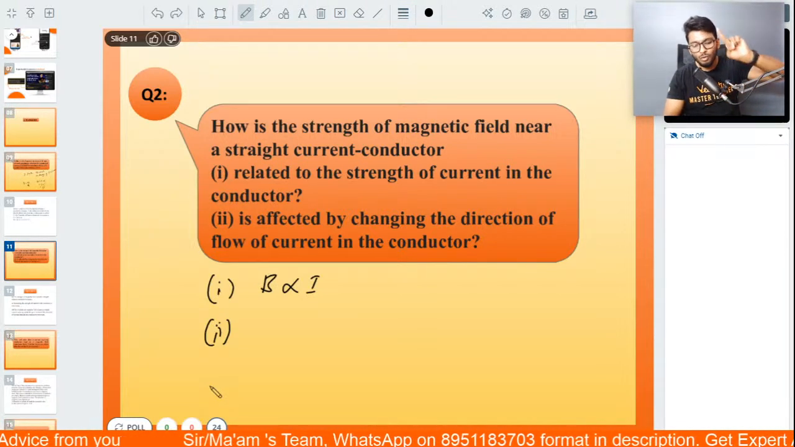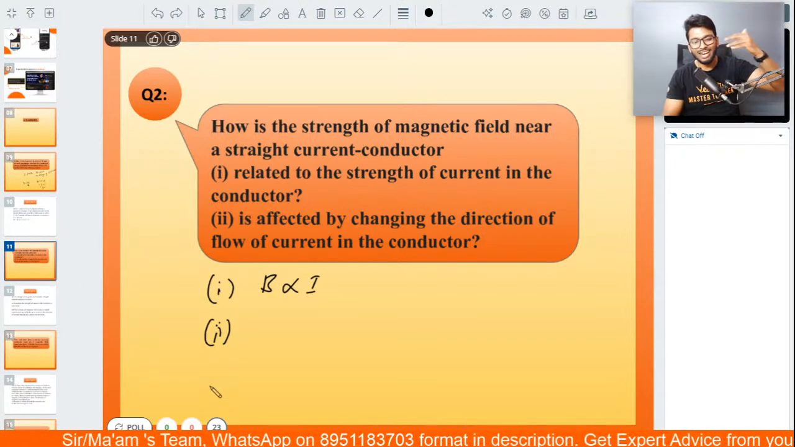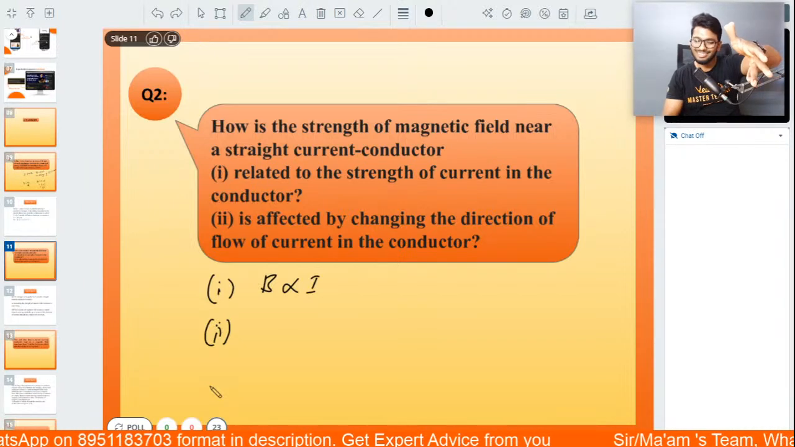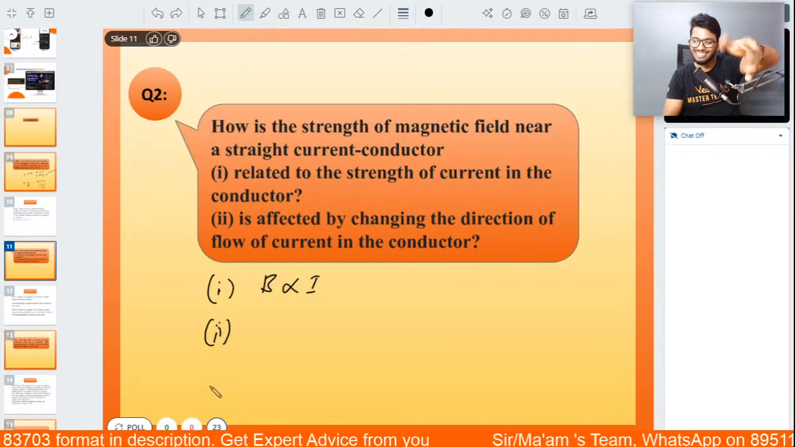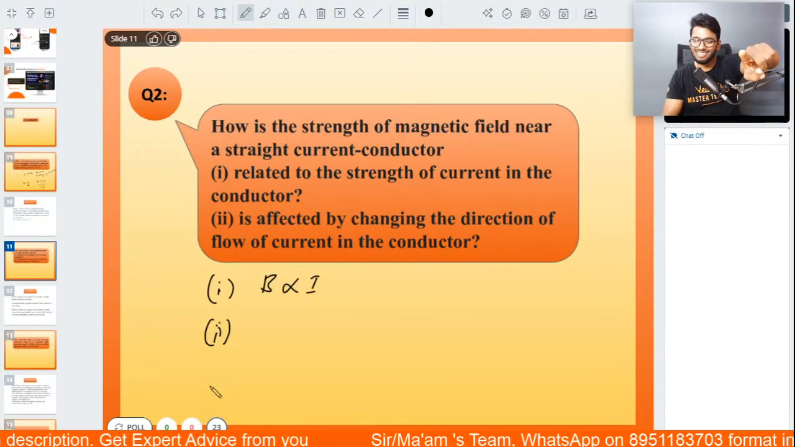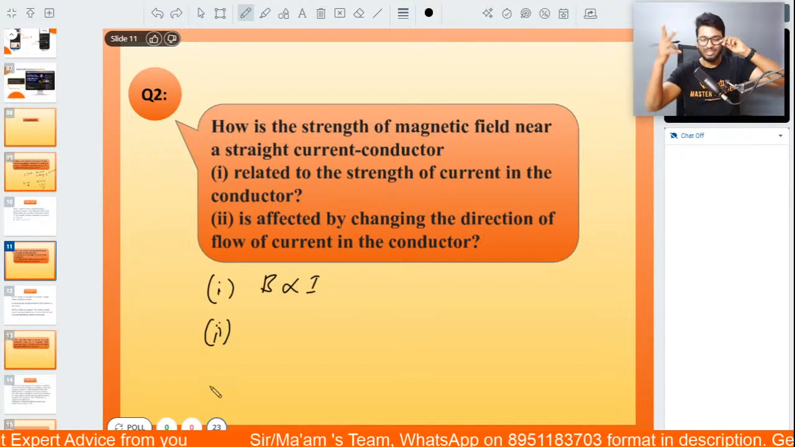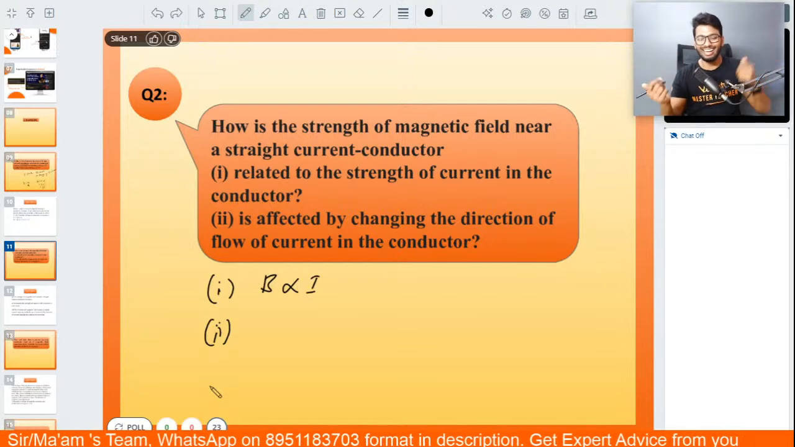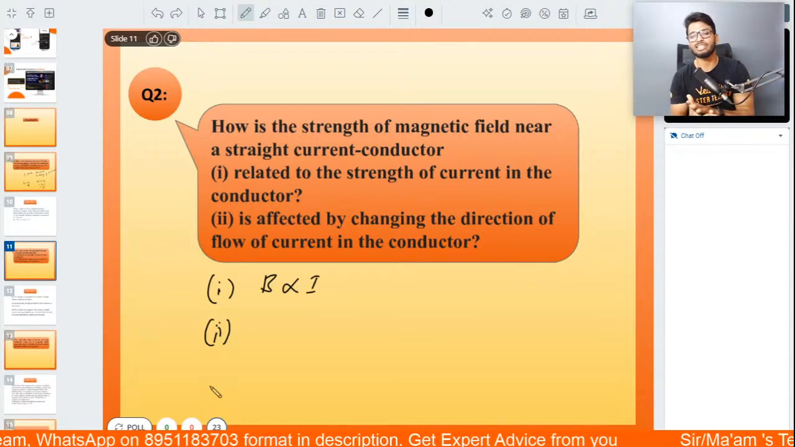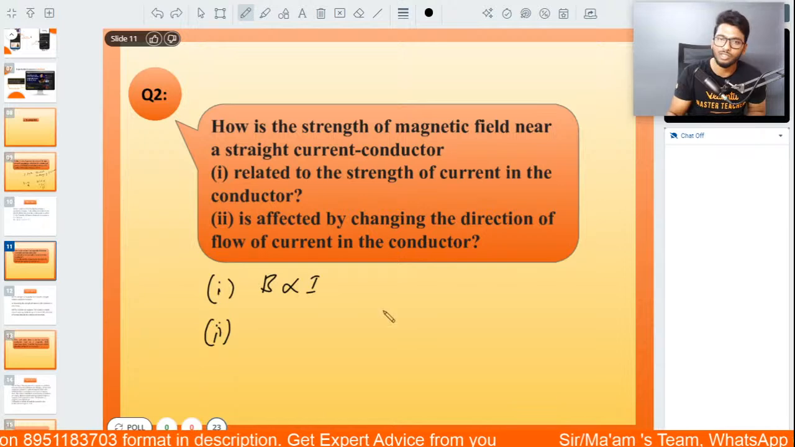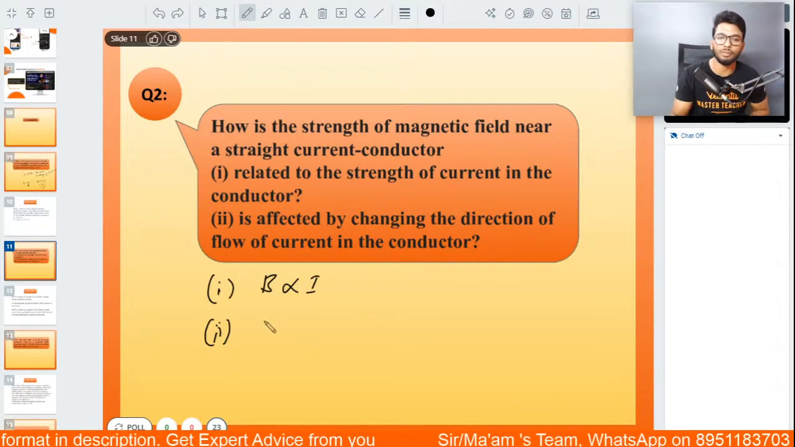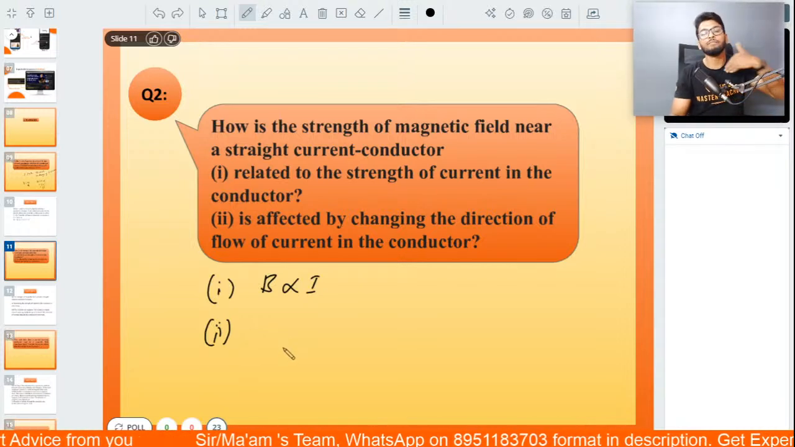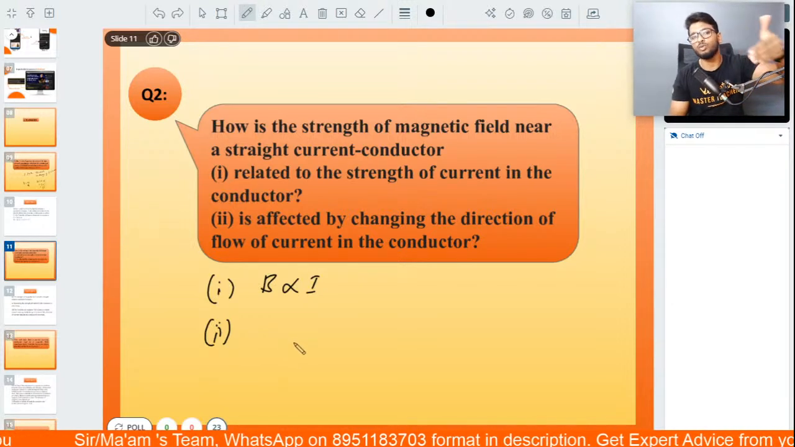Now, let me ask you one more simple question. What rule would you use here in order to find that direction of magnetic field? Fleming's left hand rule, no? Right hand rule. Well done. Exactly, Maxwell's right hand thumb rule is the one that you're going to use. So once again, as you change the direction of current, the direction of the magnetic field would also change accordingly.